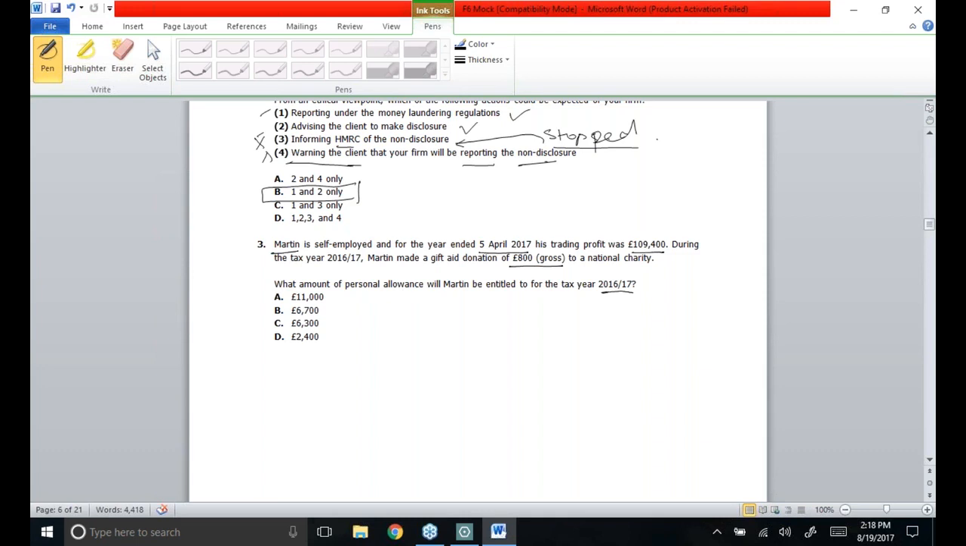So class, keep one thing in mind: whenever your ANI is found to be more than 1 lakh pounds, your personal allowance will be reduced. So what is ANI? ANI stands for adjusted net income, which means the total income. You could see that he has only one source of income, which is 1,09,400, so that is his total income as well.